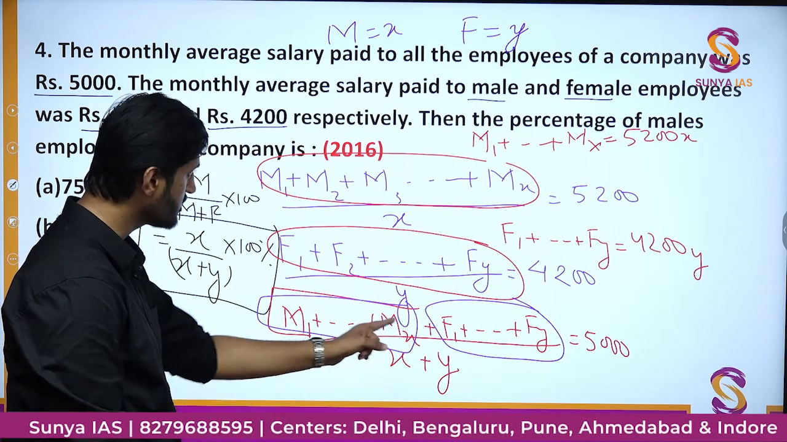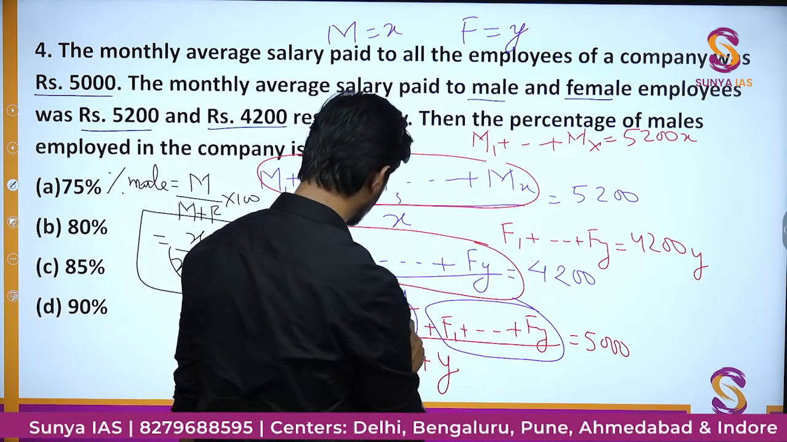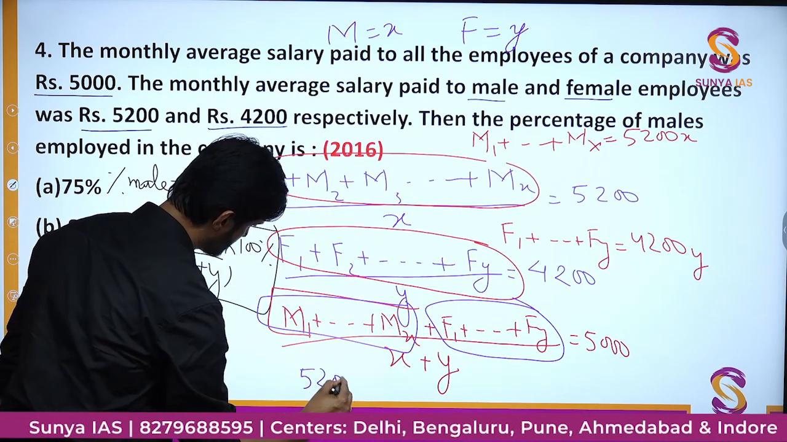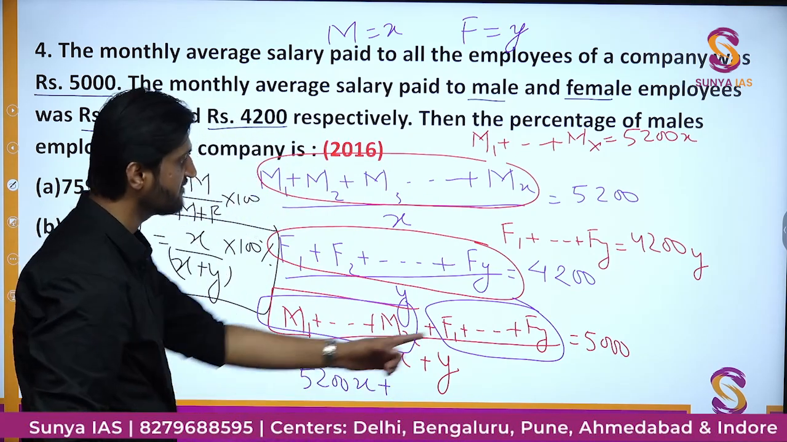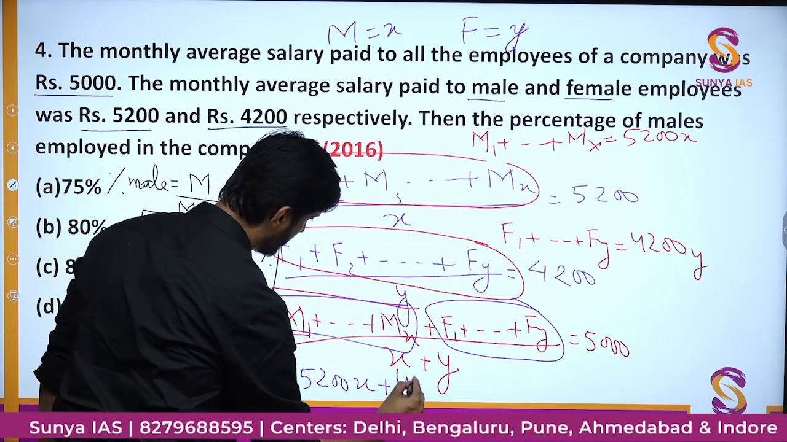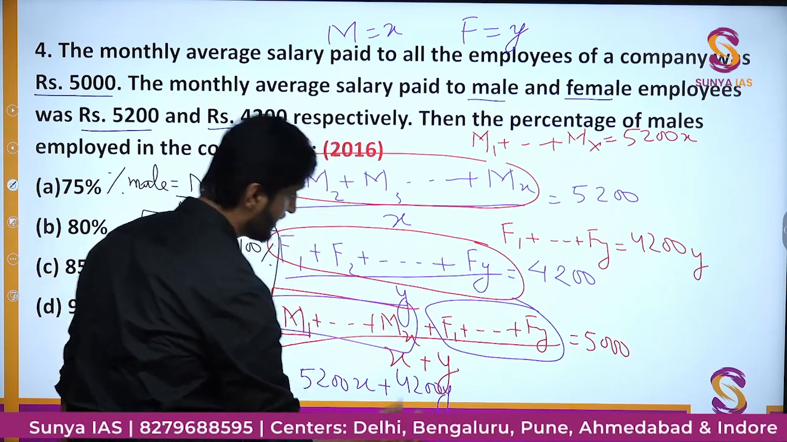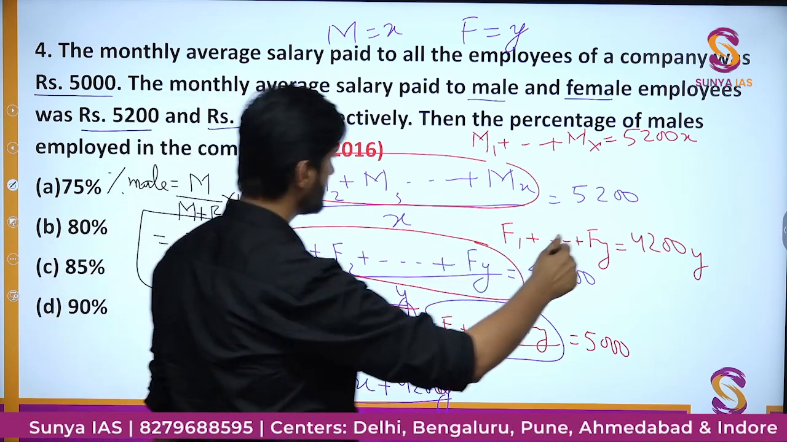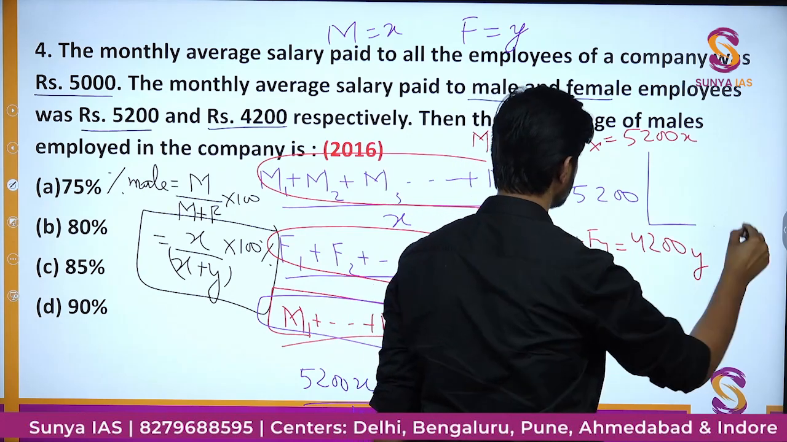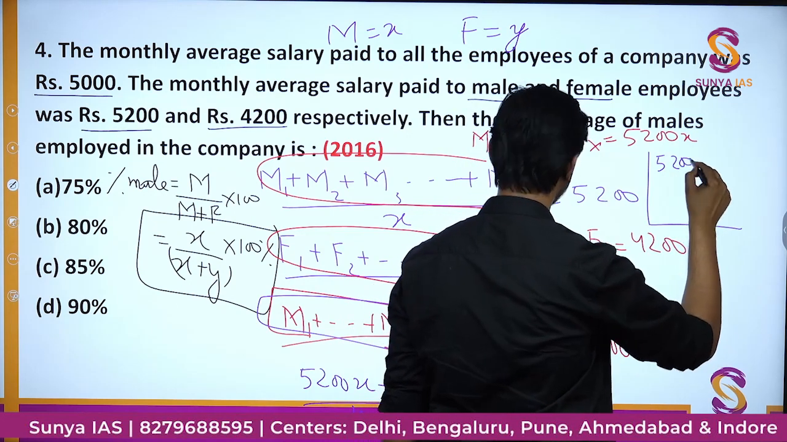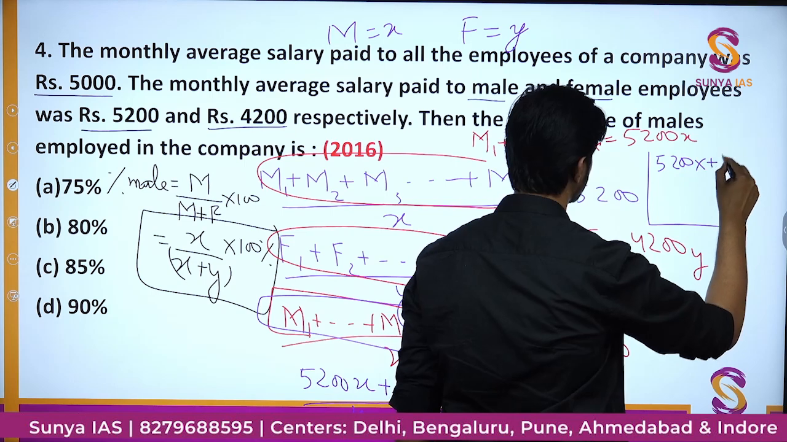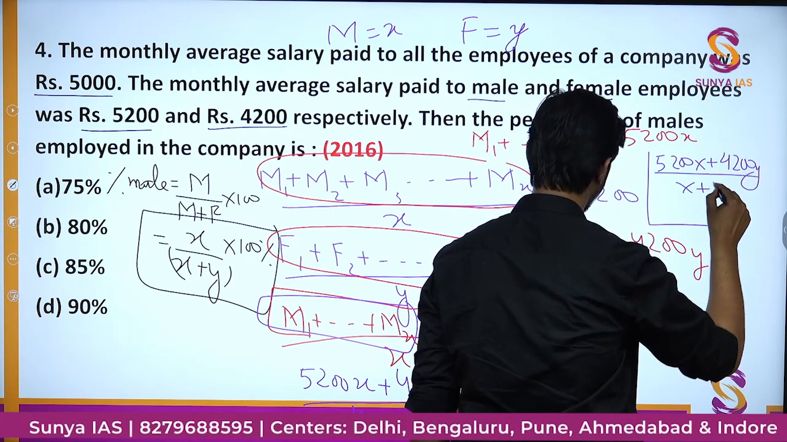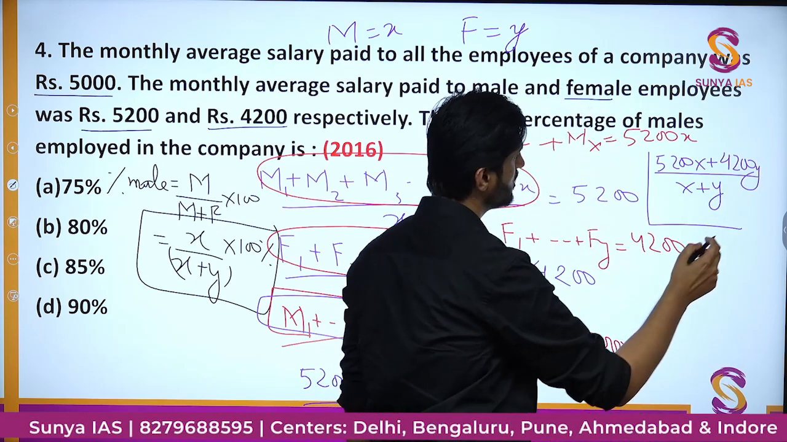So here if you put this sum of male people as 5200, this will be 5200X, plus we have this, so we'll write 4200Y divided by X plus Y. This amount is nothing but equal to 5,000.